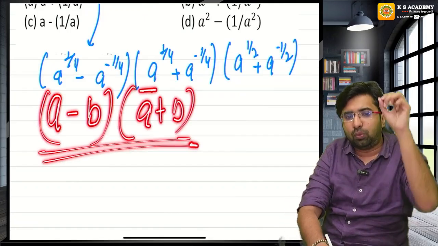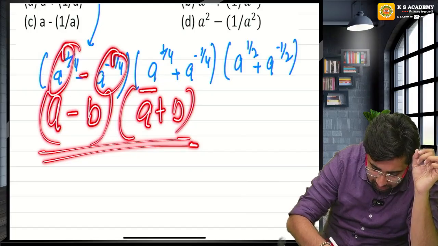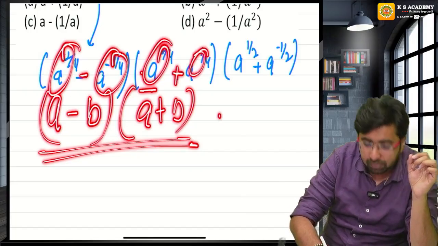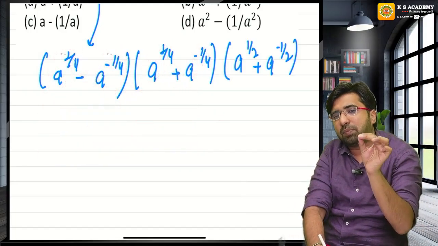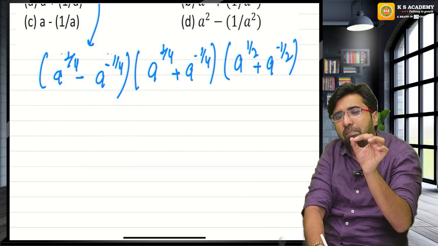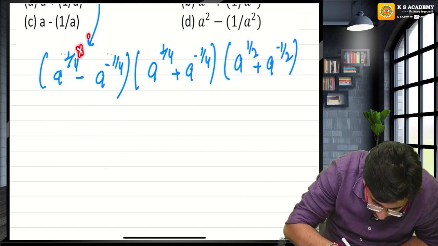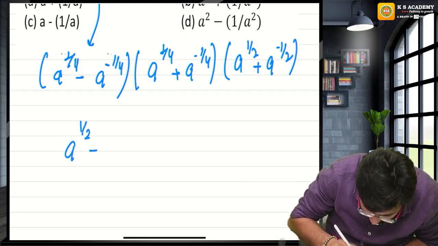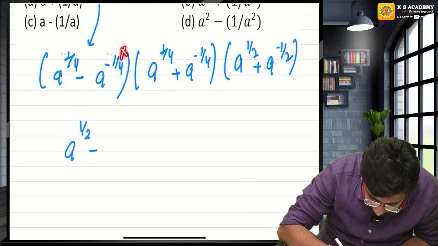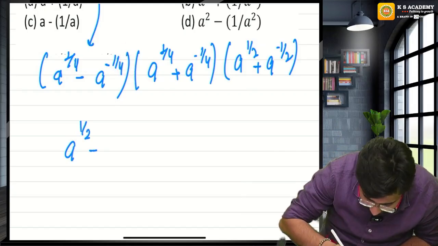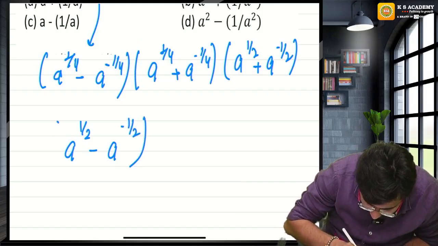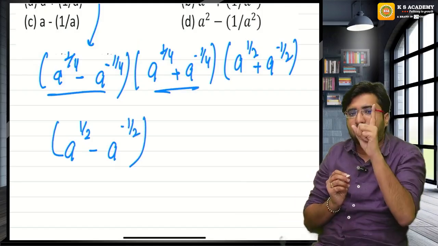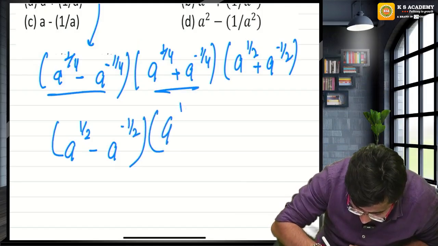These two brackets, a plus b into a minus b, will be a square minus b square. When you take the square, the 2 will cancel. So these two brackets are reduced to one bracket, and now only one bracket remains.